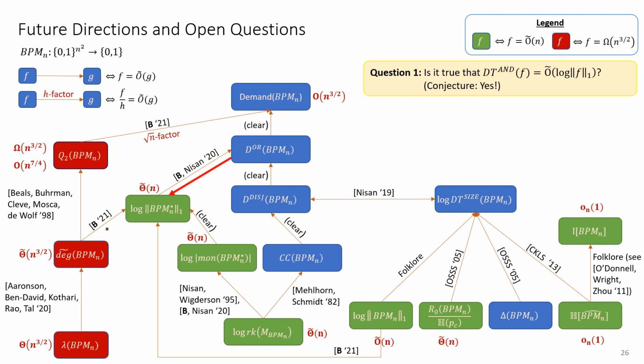In fact, I conjecture the following stronger claim holds, that one can compute any Boolean function f using a decision tree of depth proportional to the logarithm of its one norm, in which every internal node corresponds to an AND over a subset of the input bits. We call such a tree an AND decision tree.